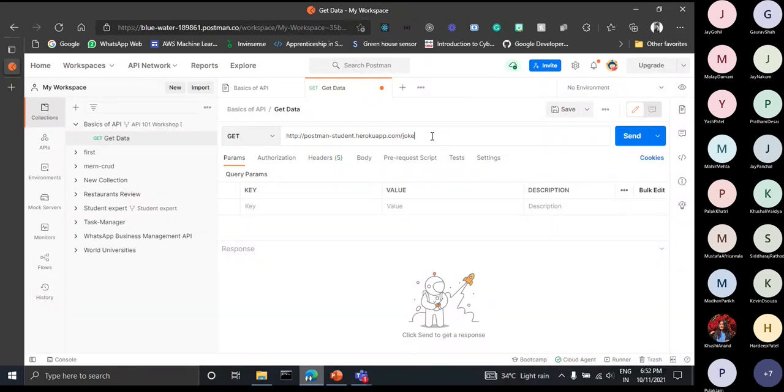As we have previously seen for www.google.com/search, I have written joke after this domain name, and I am sending a request. Let's just see what happens, what we will get in output.